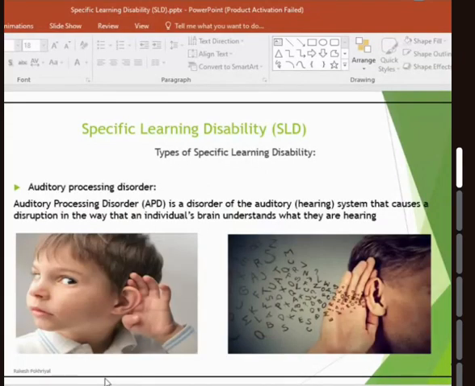The other form of specific learning disability is auditory processing disorder. Here in APD, there is a difference between what they hear and what is being said to them. So what we show them and ask them, they interpret in a different way. They have difficulty understanding what is being advised or taught to them, and it is very difficult for them to make out our auditory instructions.